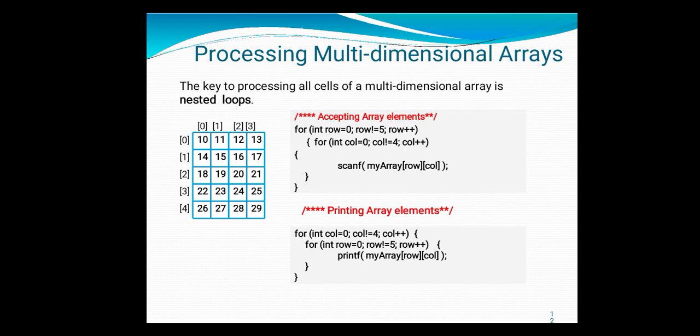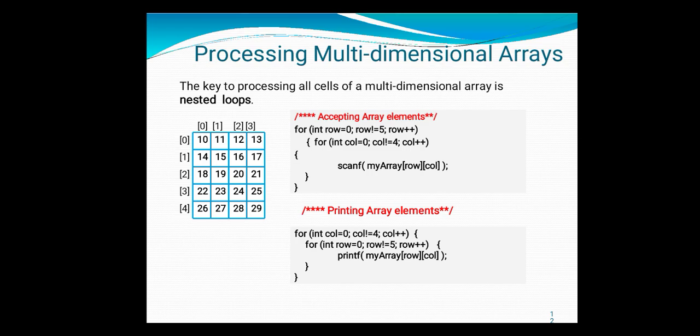Okay. Now here I am using two for loops because I am showing you how to accept elements for the two-dimensional array. In the first for loop, I am taking the variable row, and inside the inner for loop I am taking the variable column. To understand, the outer for loop is for the row and the inner for loop is for the column. So in the outer for loop, we are saying row equals 0 till row not equal to 5, row plus plus.